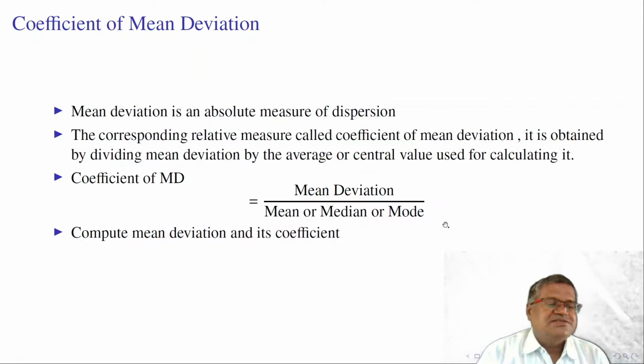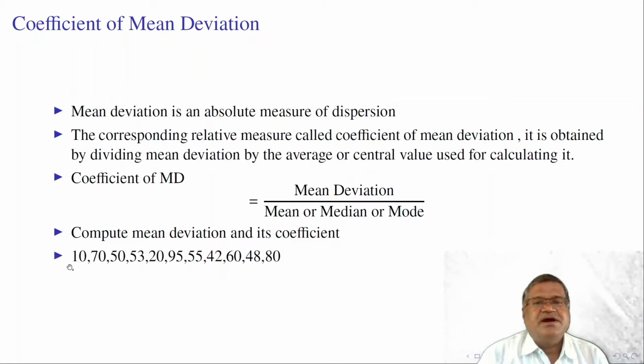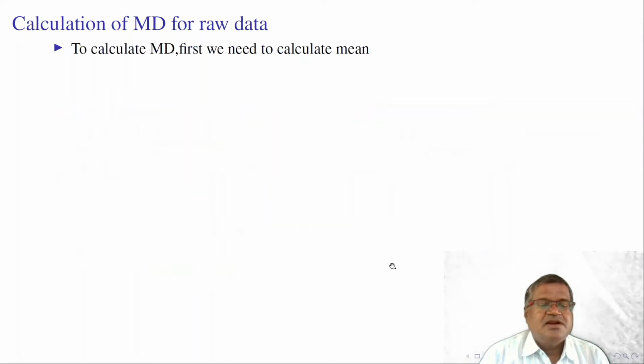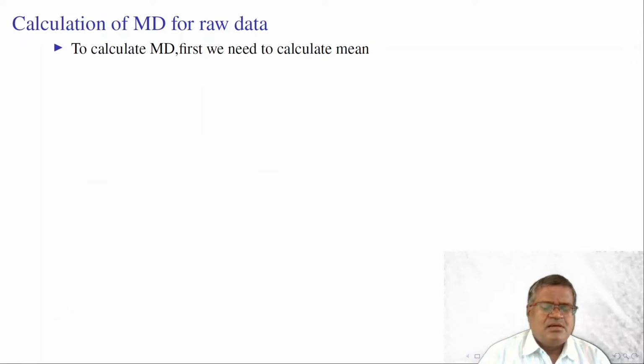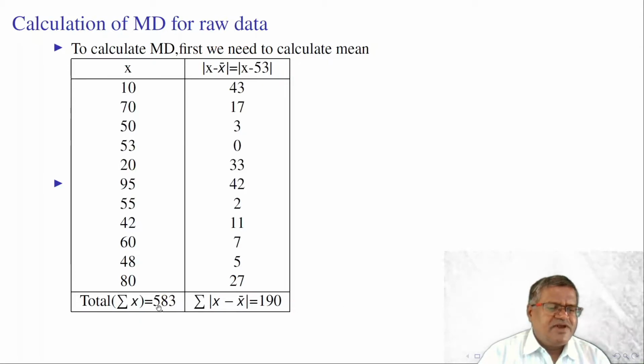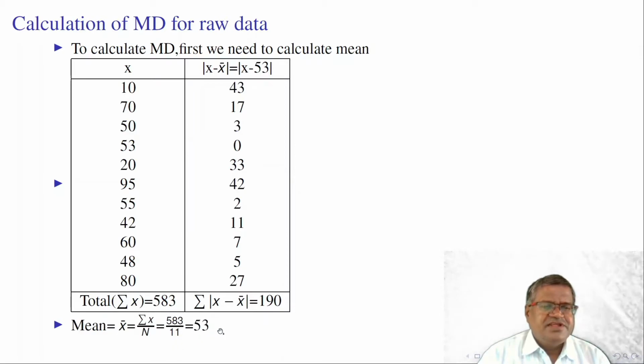Let us look at some examples. Compute mean deviation and its coefficient for the given raw data. This is ungrouped data. Here we have 11 observations: 10, 70, 50, 53, 20, 95, 55, 42, 60, 48 and 80. To calculate mean deviation, first we need to calculate the mean. Here the total is 583, so the mean is 583 divided by 11, which is equal to 53.